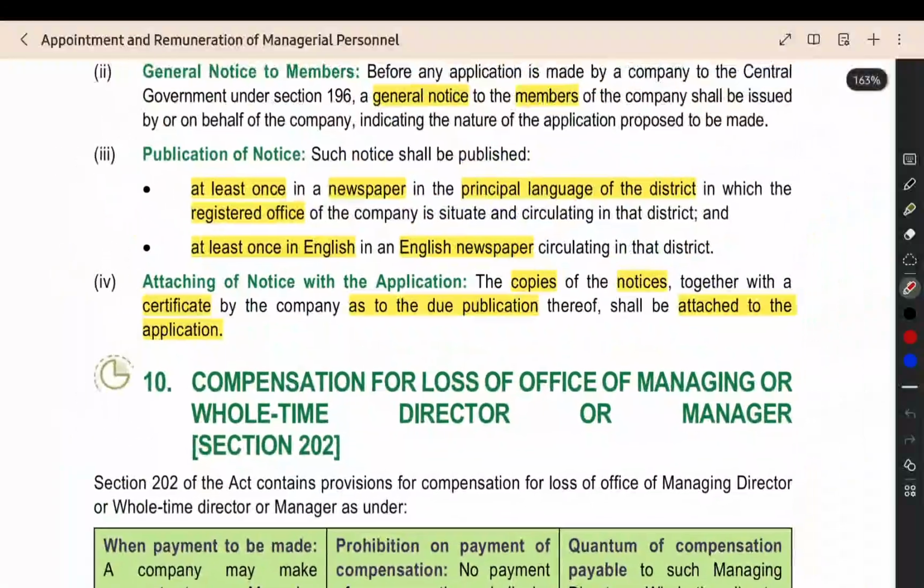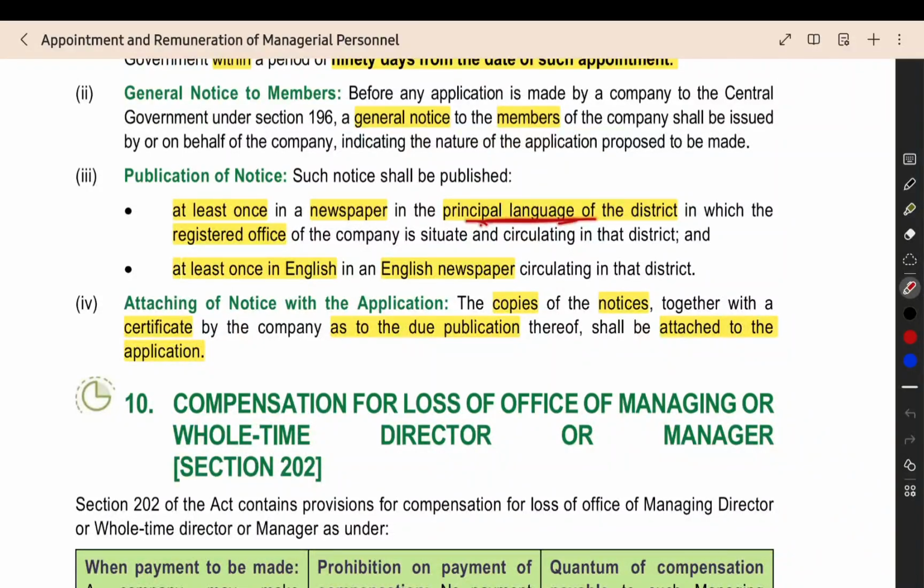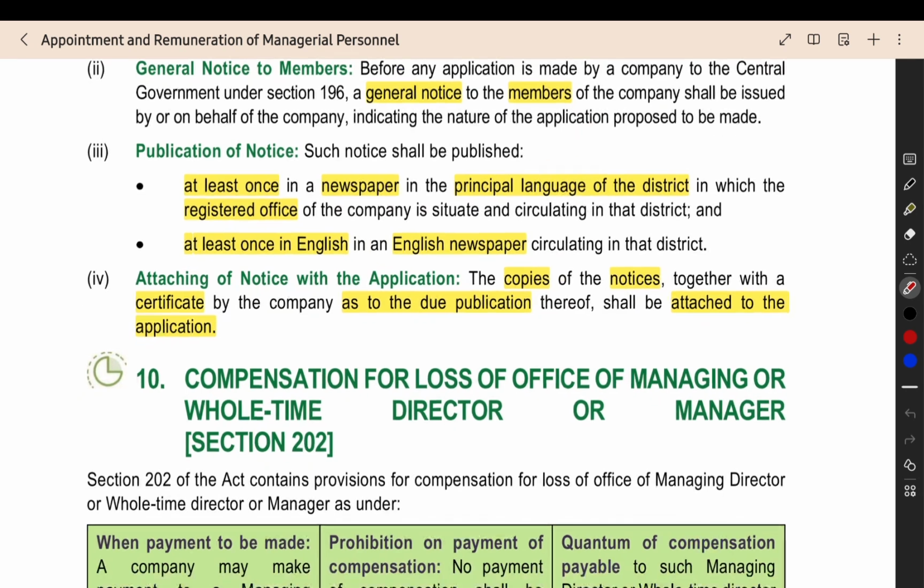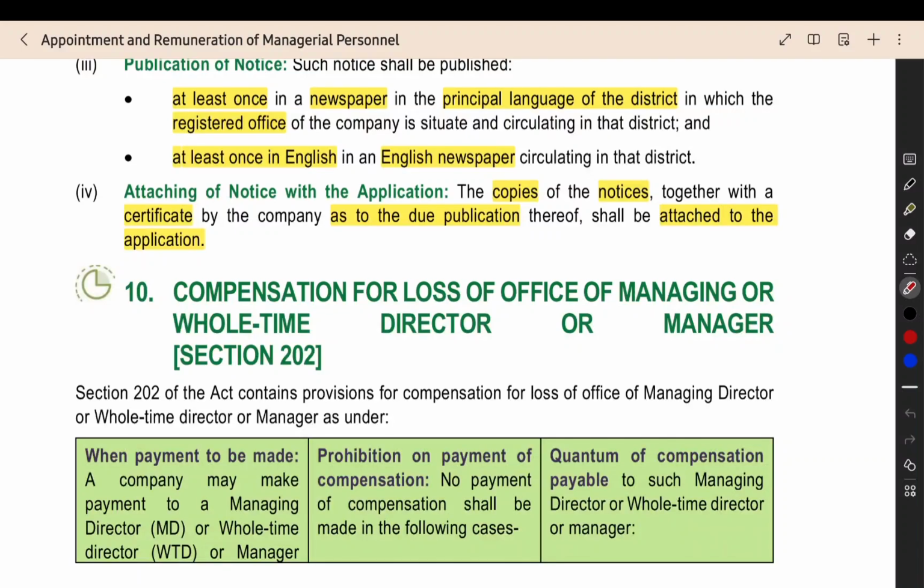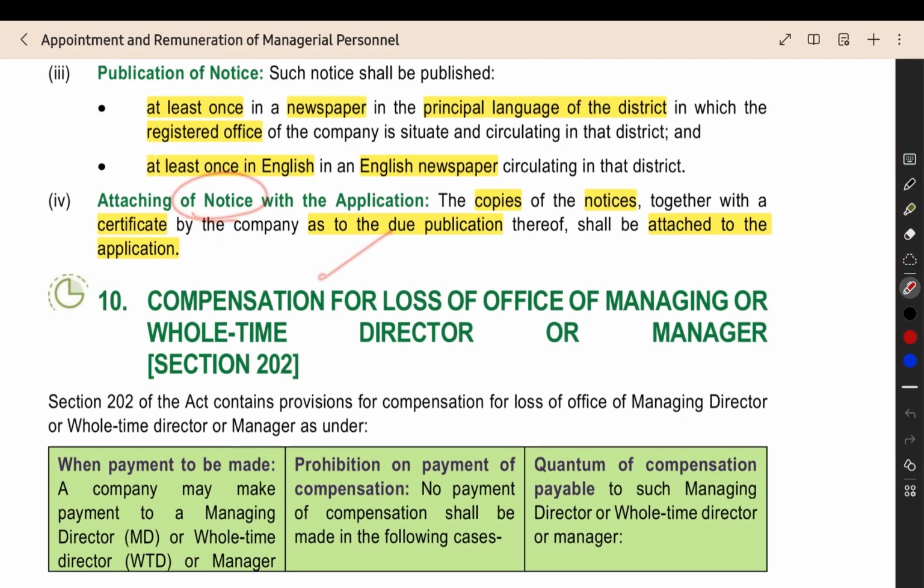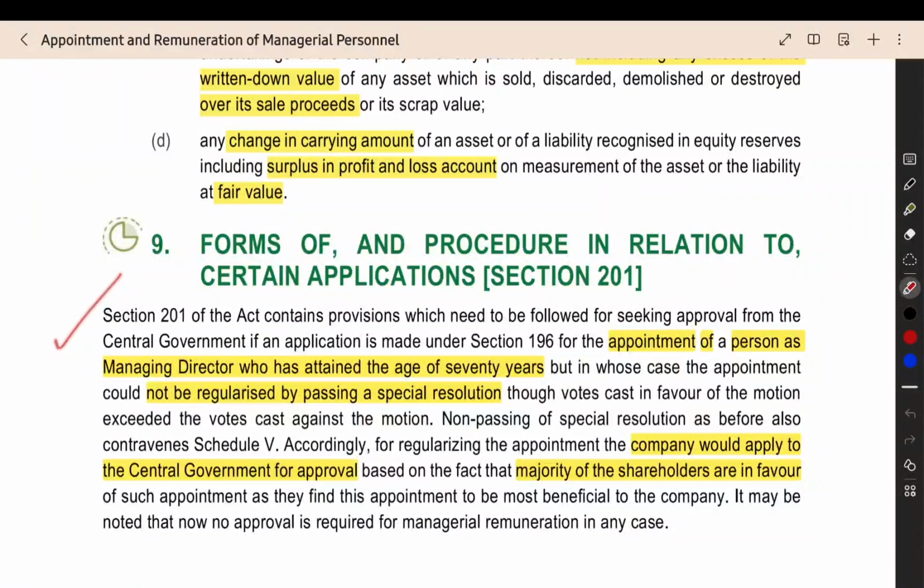What newspaper? You have to publish it in the principal language newspaper in the district of the registered office of the company. The company will be in a state, and in that state, it will be in a particular district. In that district, whatever the language that is mainly spoken, that principal language, you have to find a newspaper and publish the notice one time in that newspaper. After that, in an English newspaper which is circulating in that district, you have to choose that newspaper and give a publication at least once in English. Then you have to attach the notice along with the application, that also we saw. That's all about this section number 201.